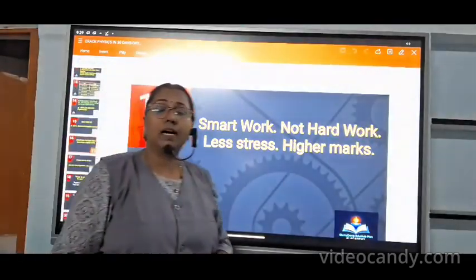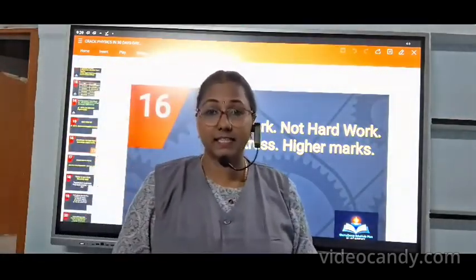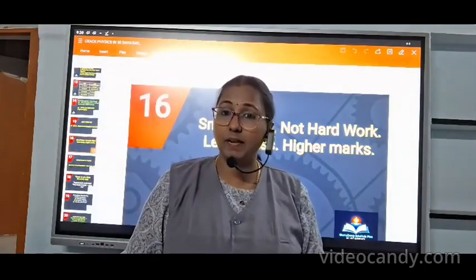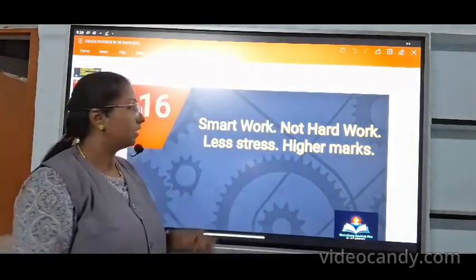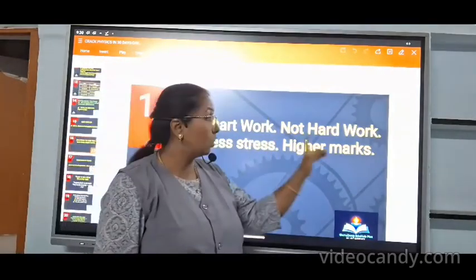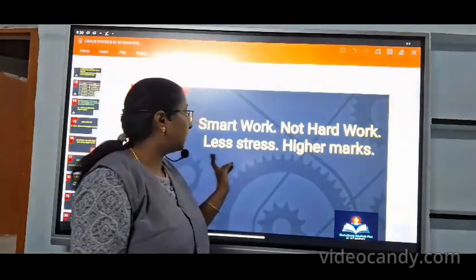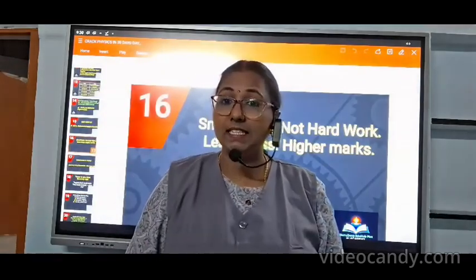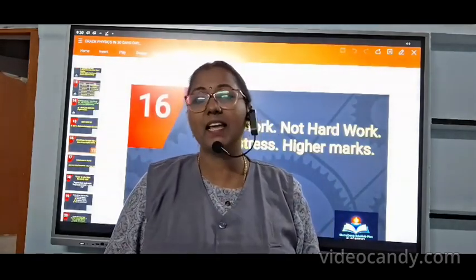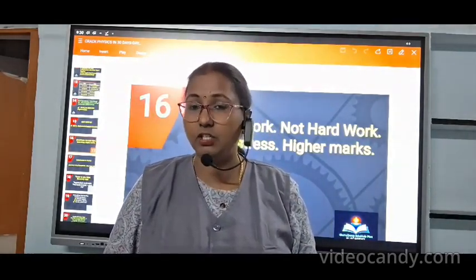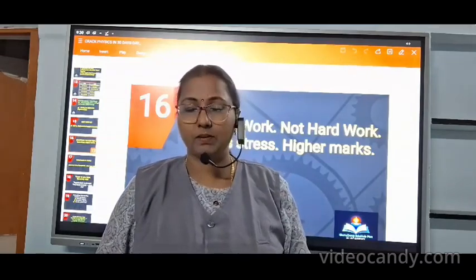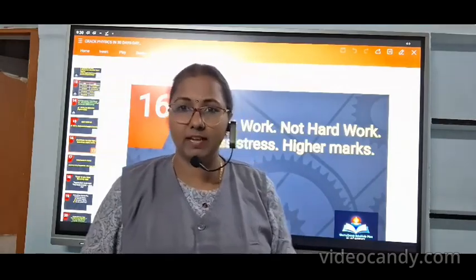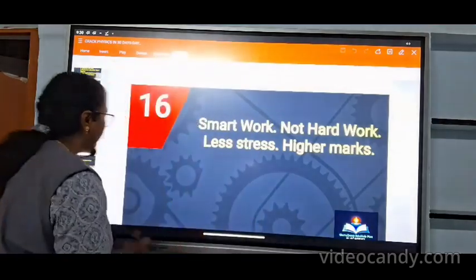Okay, so cracking physics in 30 days and getting a centum in 30 days is not magic. Okay, smart work, not hard work. So less stress and high marks. This is not a topper strategy. This is everyday, day-wise practice. So everybody can change into a topper. Okay, so everybody can get a centum in the 2026 board exam. So please watch this video carefully.